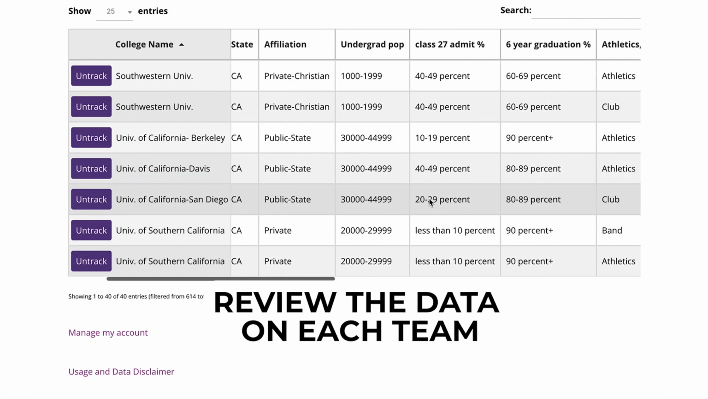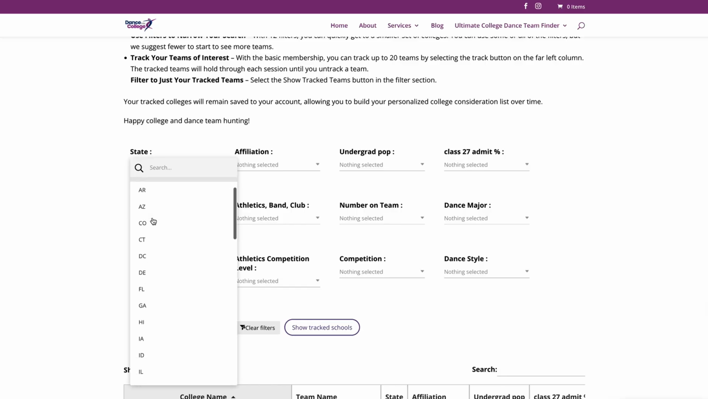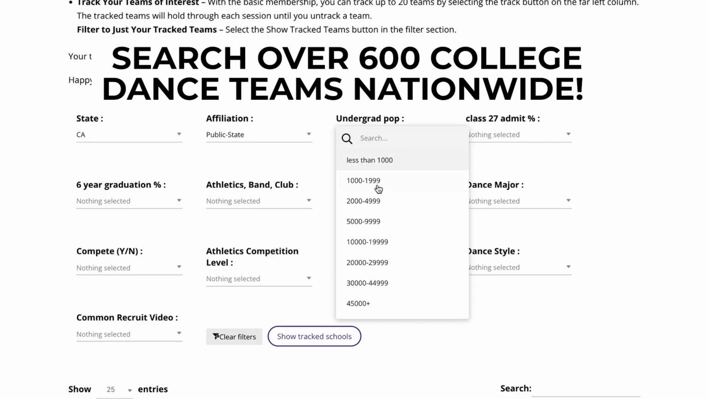Review the data on each team. Then, select your favorite teams to track. Want to do more exploring? Start a new search using different filters to find a whole new set of college options.